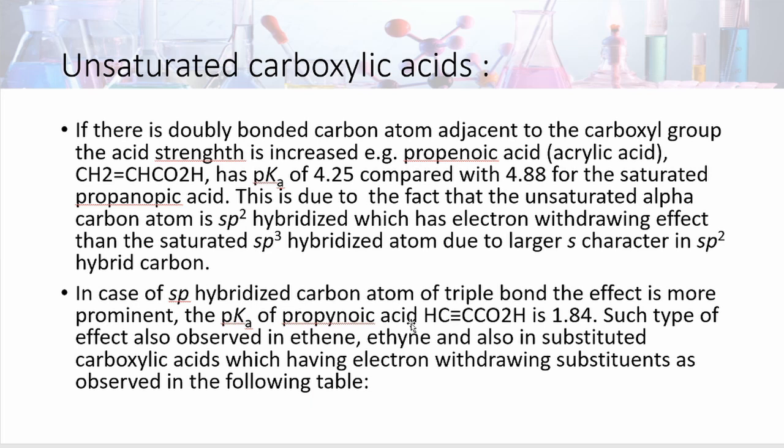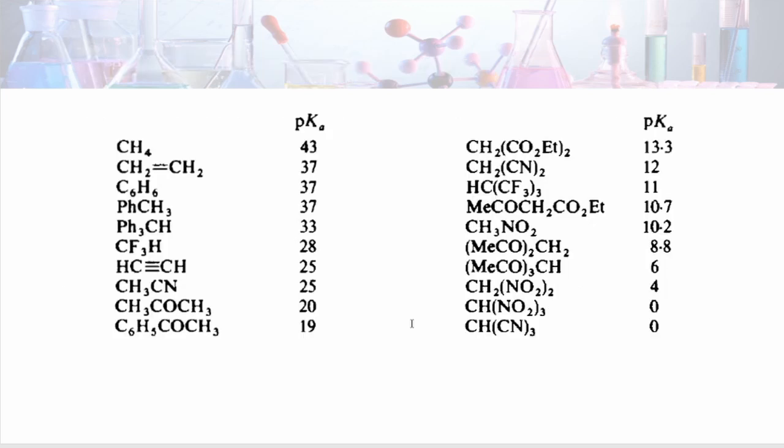In case of sp hybridized carbon atom of the triple bond, the effect is more prominent. pKa of the propanoic acid is 1.84. Such type of effect is also observed in ethene, ethyne, and also in substituted carboxylic acids which have electron withdrawing substituents, such as observed in the following table. So here a number of examples are there.